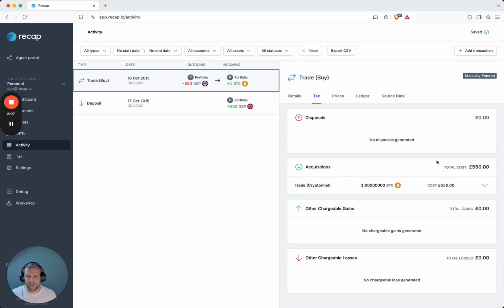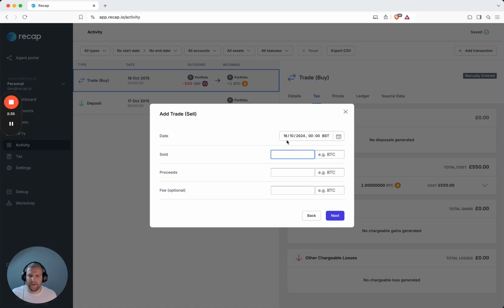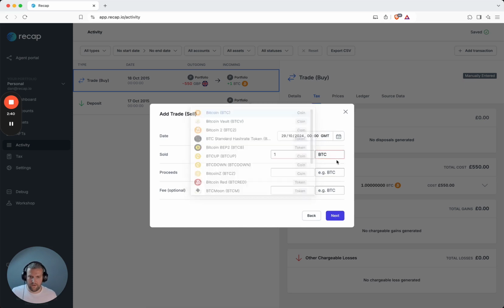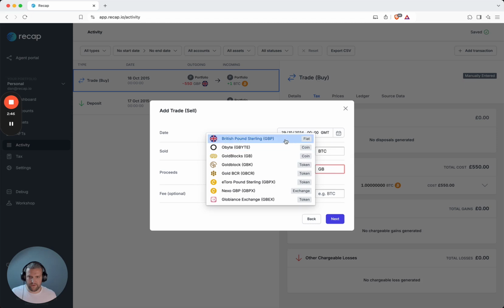Now, there is nothing stopping you in Recap creating future transactions so you can estimate the tax consequences. So, for example, I might want to sell, or this customer might want to sell one Bitcoin prior to the budget. And you can come in here and you can model that. So if we click add transaction and go to trade sell, you can put in here on the 29th of October, I want to sell one Bitcoin. And I think a Bitcoin is going to be worth £52,000 on the 29th of October.